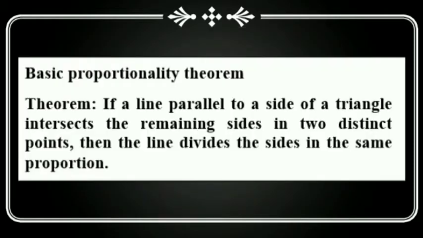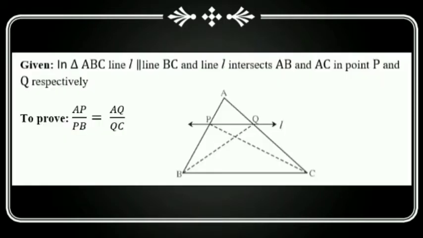In last session we have completed practice set 1.1. Now today we will start basic proportionality theorem. If a line parallel to a side of a triangle intersects the remaining sides in two distinct points, then the line divides the side in the same proportion. It is a statement of basic proportionality theorem.